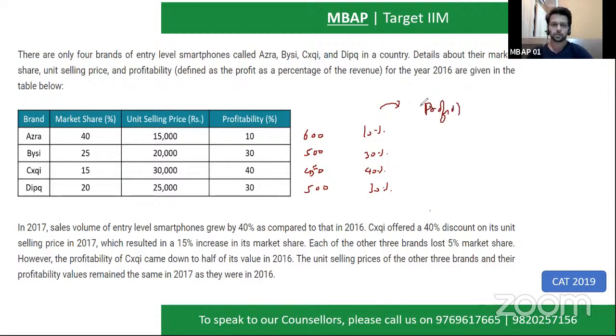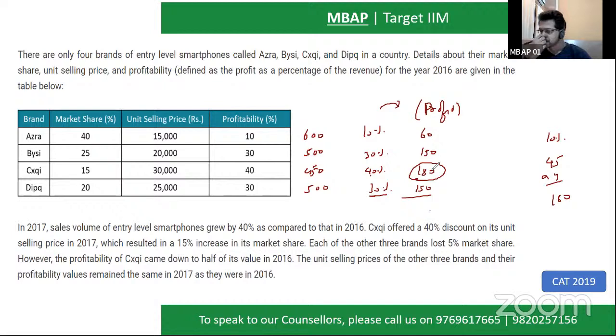It's simple now. All of you do it well. Don't be in a hurry. First value will be 60, 10% of 600. Next is 30%, which is 150. Next is 40% of 450. 10% of 450 is 45. 40% will be 45 into 4, which is 180. And last is 30% of 500, which is again 150. So what is the highest value? The highest value is 180. You have given the right answer. And the answer for the given question would be C.